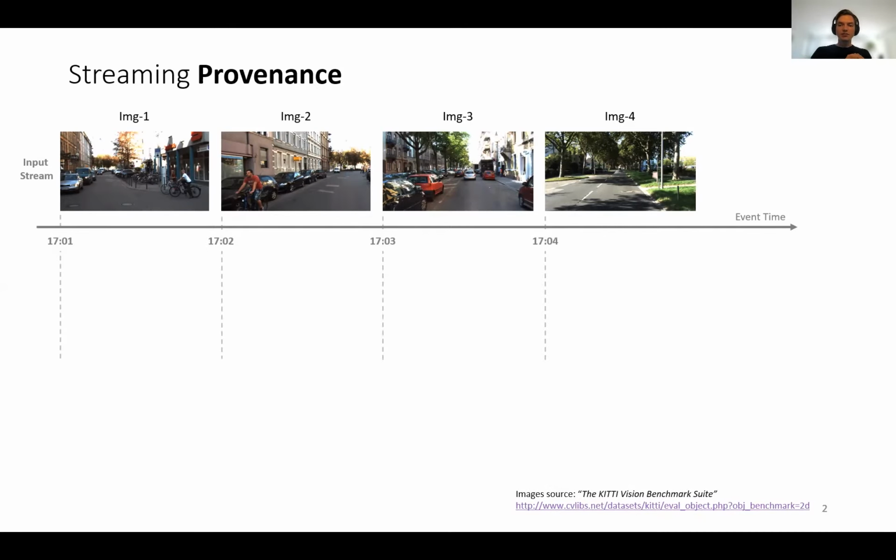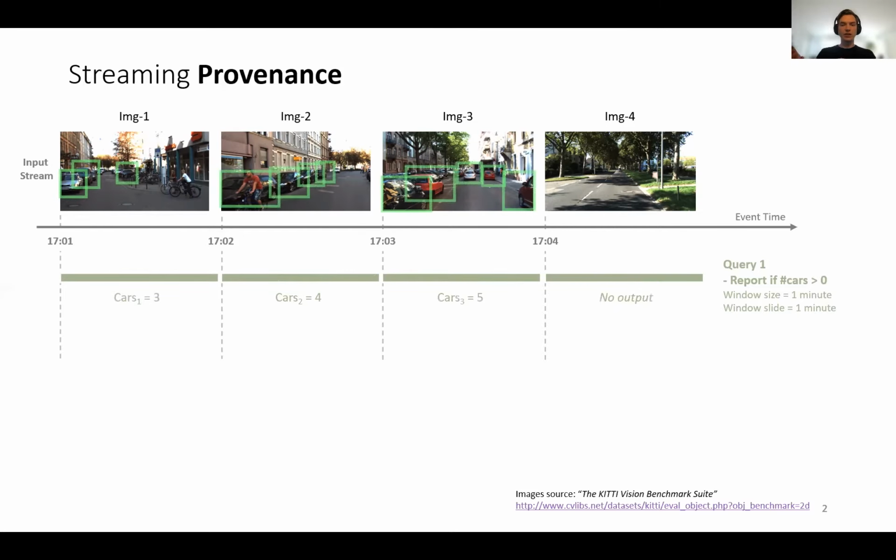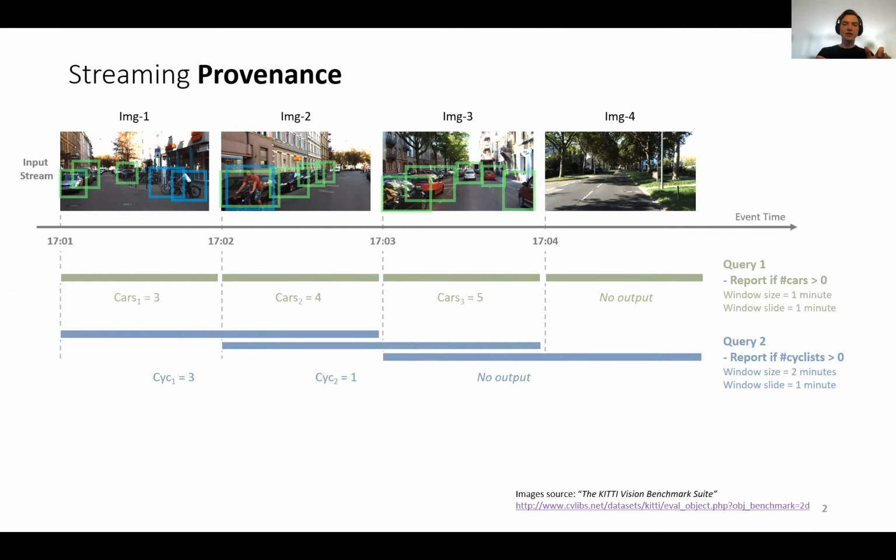The first example query counts the number of cars using non-overlapping windows of 1 minute and reports that number if it is greater than 0. The animation shows the detected cars in each image and the output tuple produced from each window. The second query is counting the number of bicycles detected during a window of 2 minutes, with each window having a slide of 1 minute. So like above, the animation illustrates how the outputs are computed.